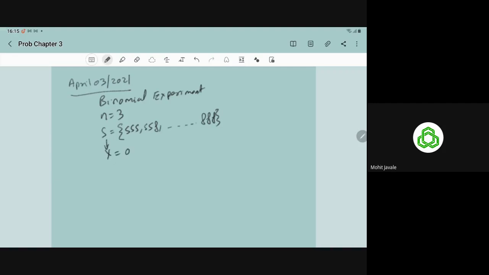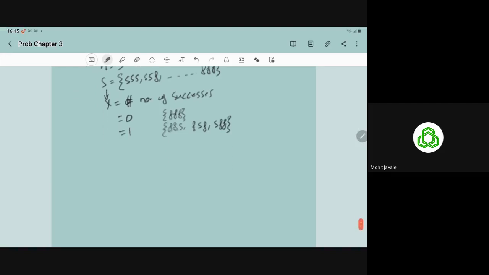It can be 0, meaning no successes, when we have the result FFF. It can be 1 when we have the outcomes FFS, FSF, SFF. Then X is equal to 1.